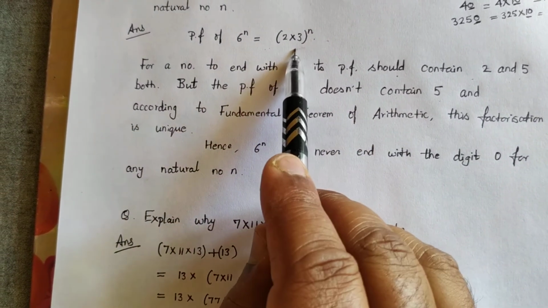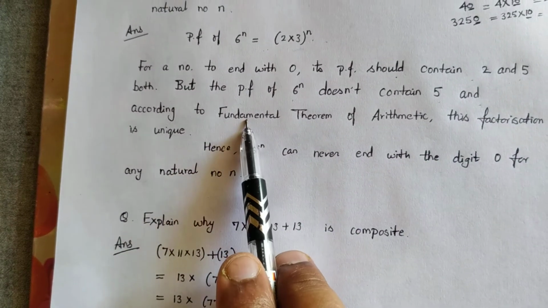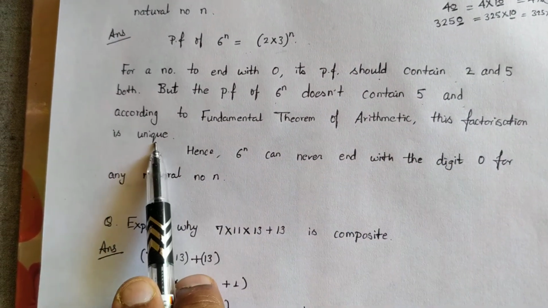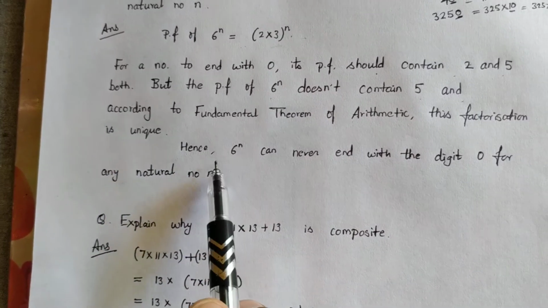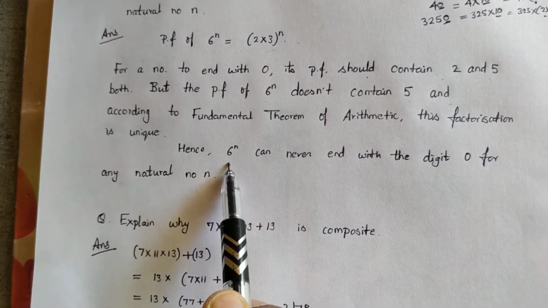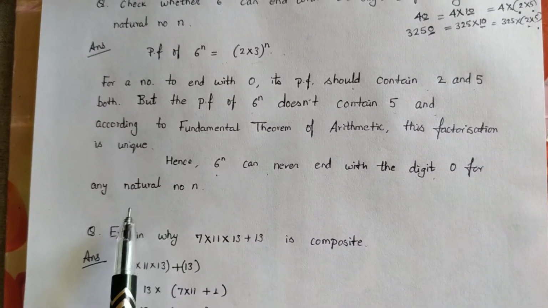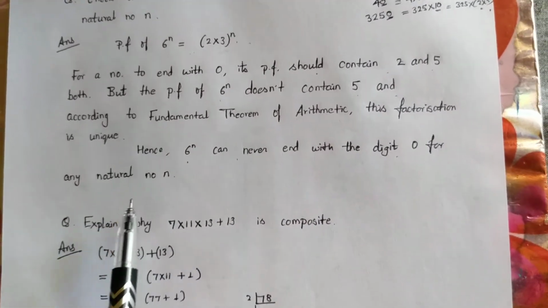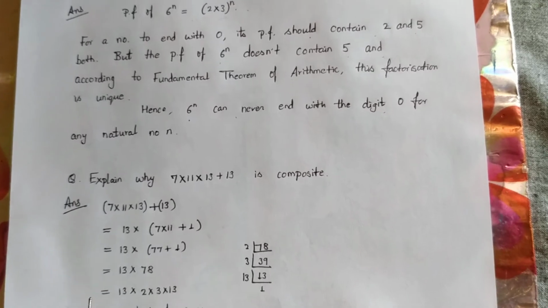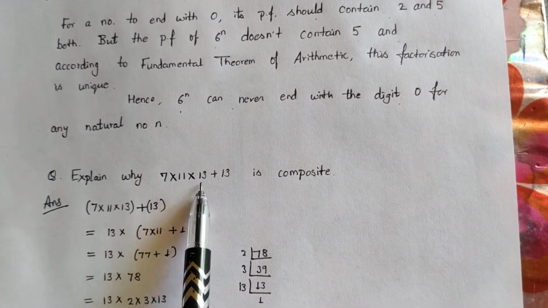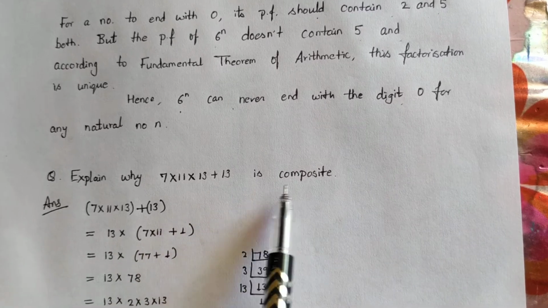Here 5 is absent. And according to the fundamental theorem of arithmetic, this factorization is unique. Hence, we can conclude that 6 to the power n can never end with the digit 0 for any natural number n. Next question. Explain why 7 multiply 11 multiply 13 plus 13 is composite.